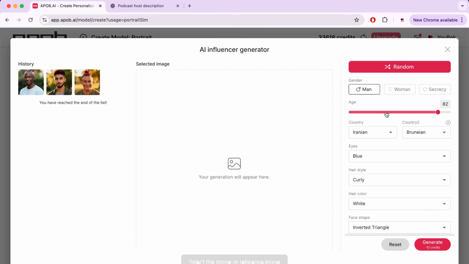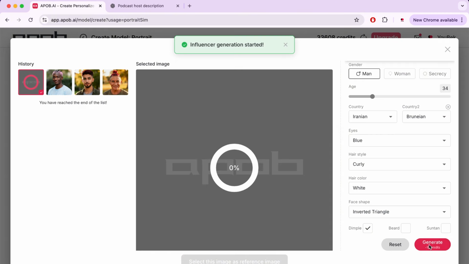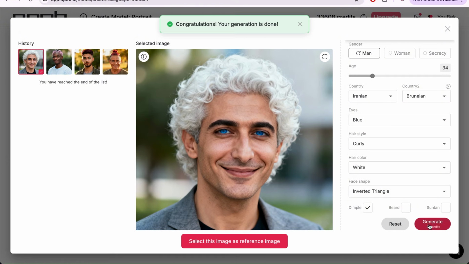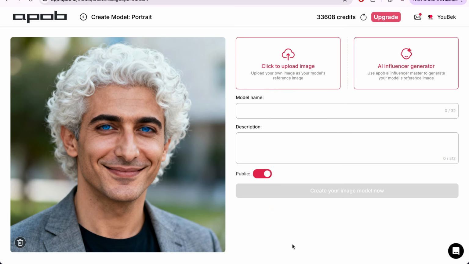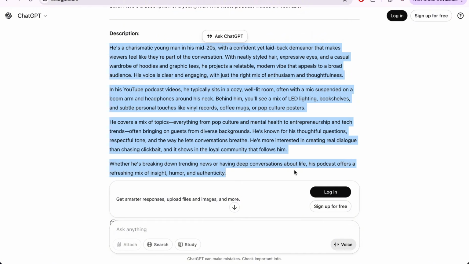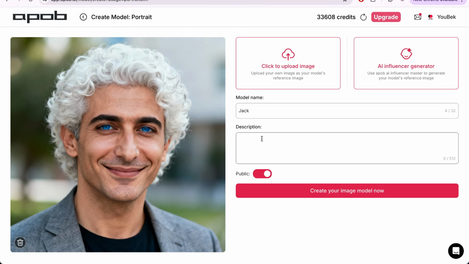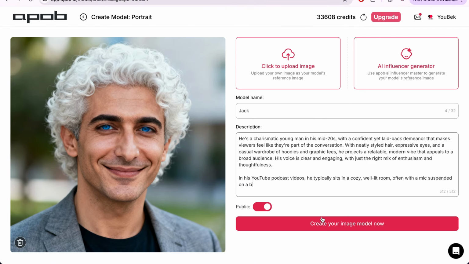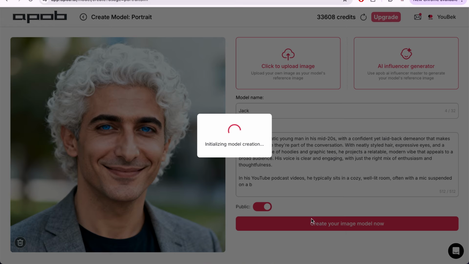I will now choose randomly and make the age younger. Then I will click on Create and wait for the site to generate the image that we will use later to create the video. After waiting a little, we got this picture. It actually looks very good. Now we will move on to the next step, which is naming the character and providing a description for it. I will now choose the name Jack for the character. As for the description, I asked ChatGPT to give me a description of a podcast creator character. I will put the description here, then click on Create Your Image Model Now.